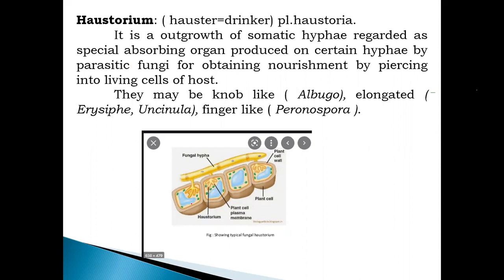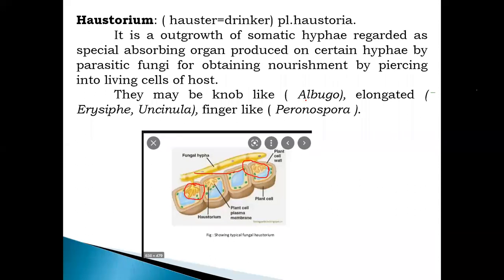Here in this image, you can see this is a fungal hypha, and these specialized hyphae are inserted into the host, growing on the external surface or in between the cells. This special organ is produced for obtaining nourishment, the food organ, and it can be present in the cell, and these haustoria absorb the food.